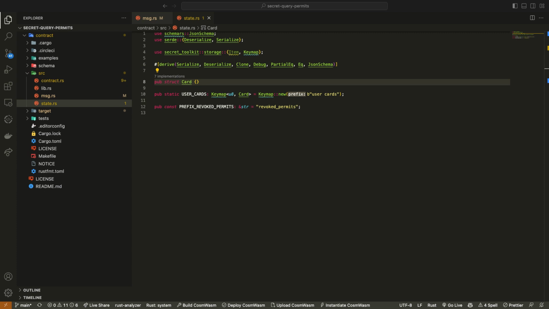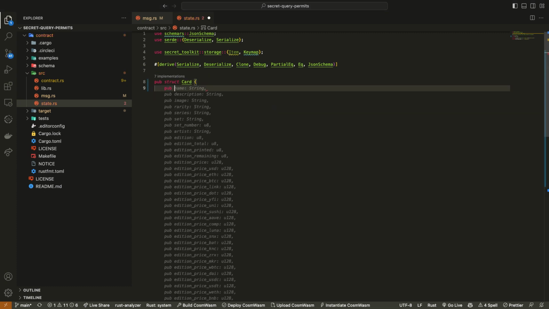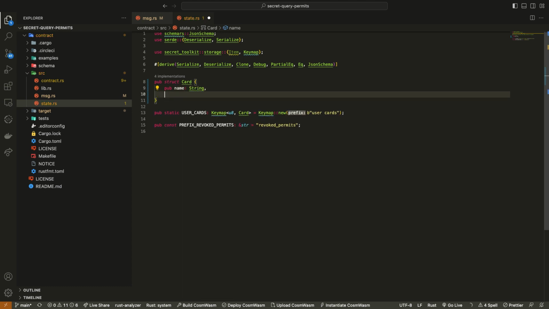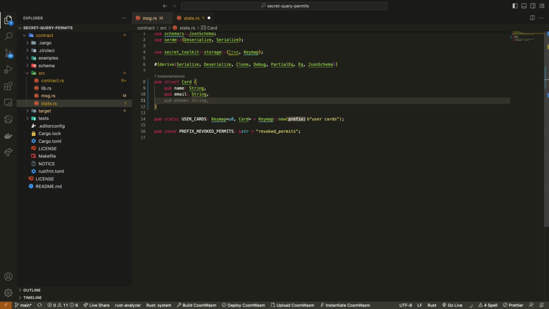So I saw email. So I'm just going to jump back into the code. So let's just do a name, an email, and our whitelist variable.